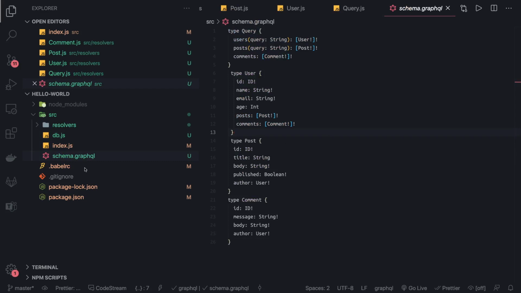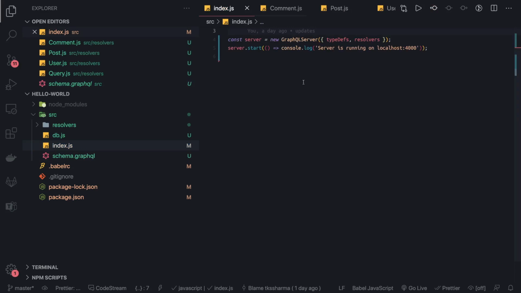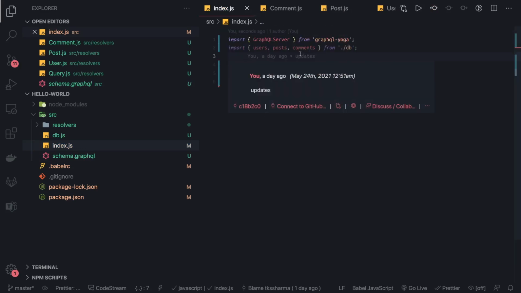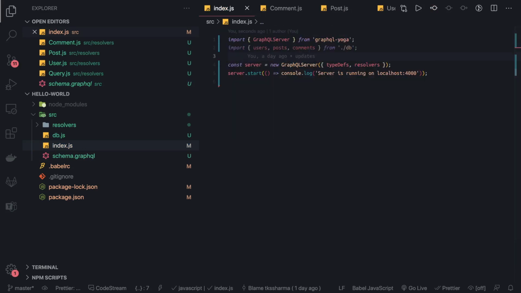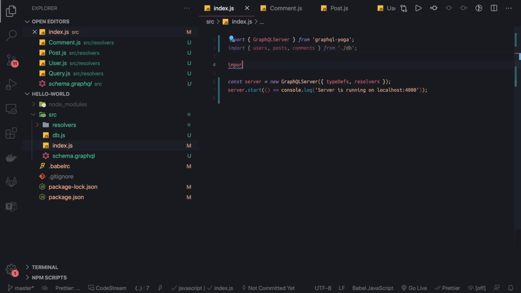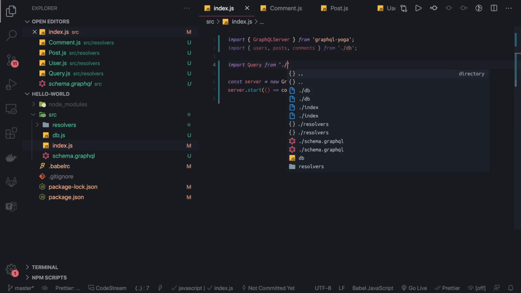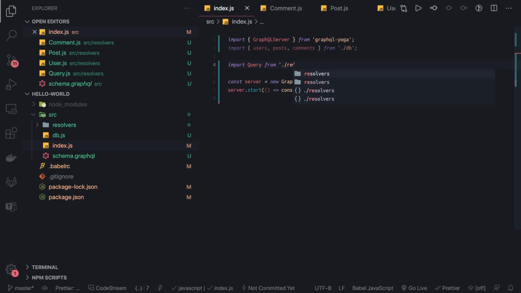Okay, currently what all things are left here? Simple server. So we are going to import everything here from the resolvers, from the mutations and all. So let's say import query from, we have written the resolvers. Inside this we have a query.